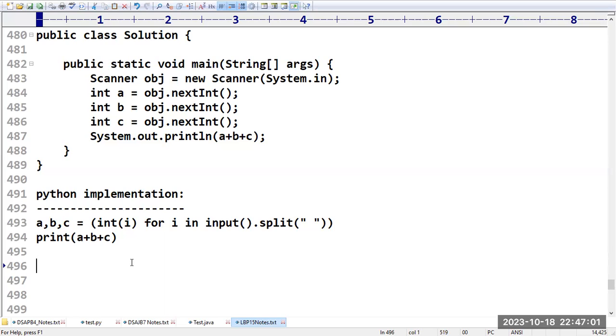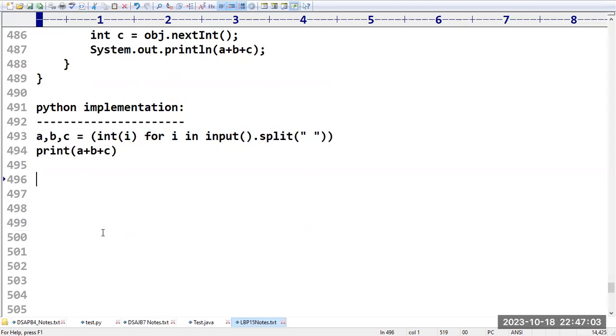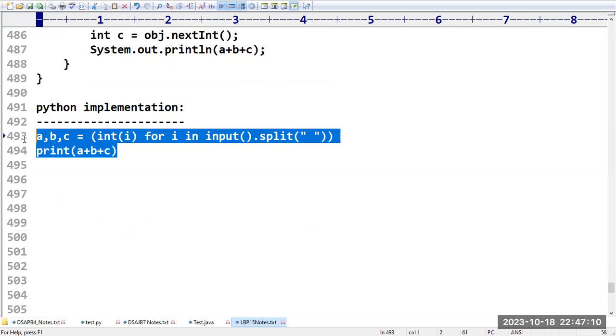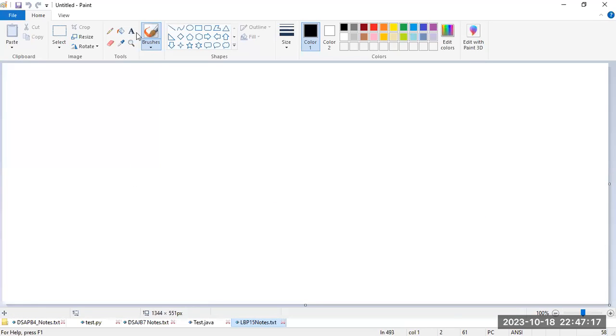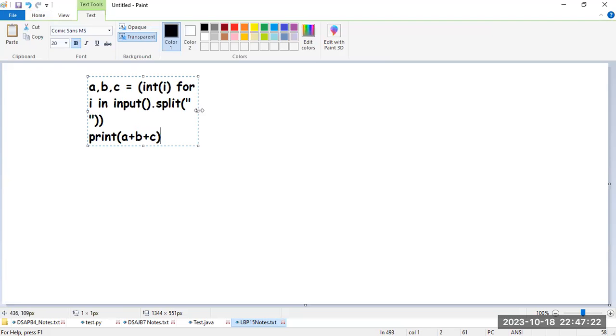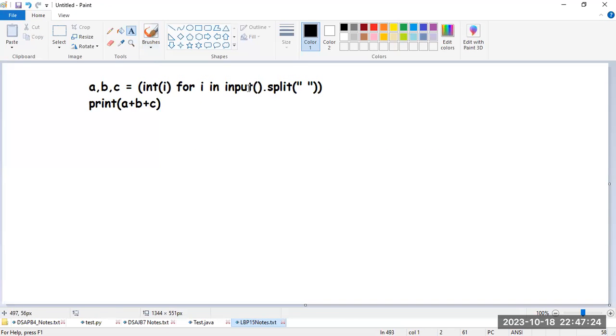We will provide these running notes, don't worry. Up to this, in Python, see what we are doing. The problem here is that Python won't read the data directly. That's why we are converting the given input into string format. The data will be accepted in the form of a string, and by using split, we are going to convert it.